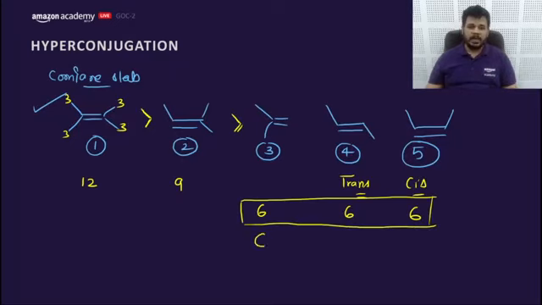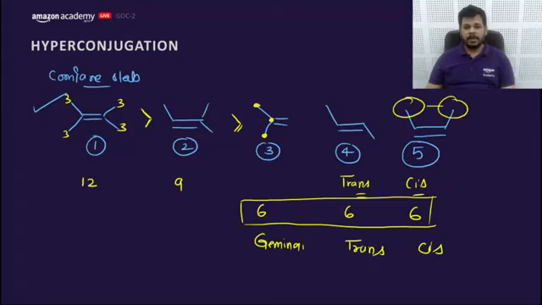This is called geminal alkene when both the methyl groups are on the same carbon. This is called trans alkene, and this is called cis alkene. As we know, cis has steric repulsion of CH3, whereas trans does not have steric repulsion. That means we can conclude trans would be more stable than cis.